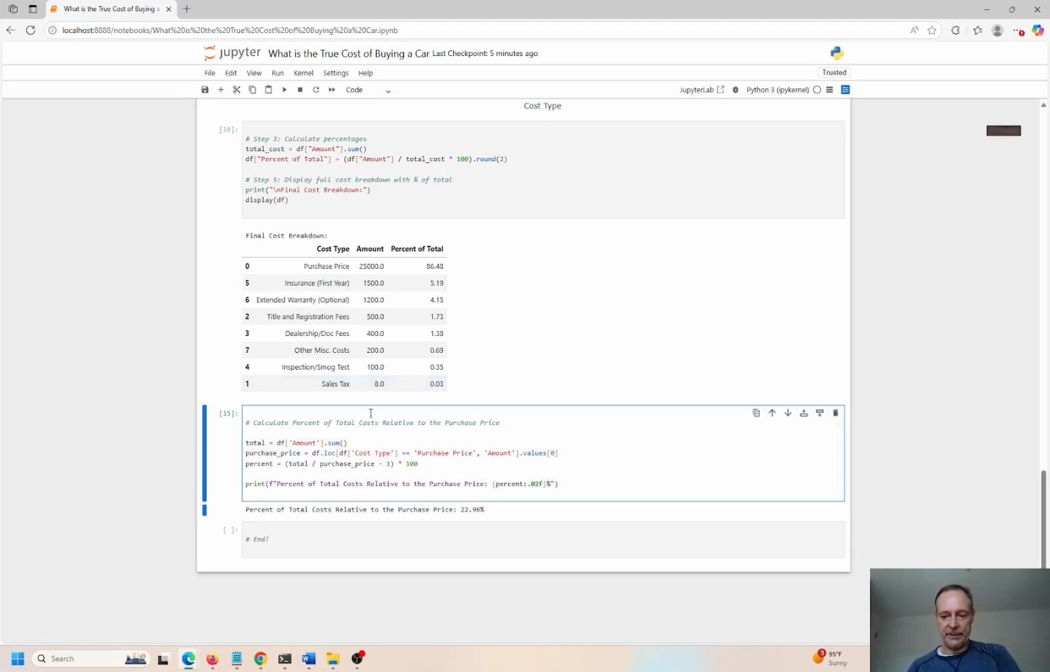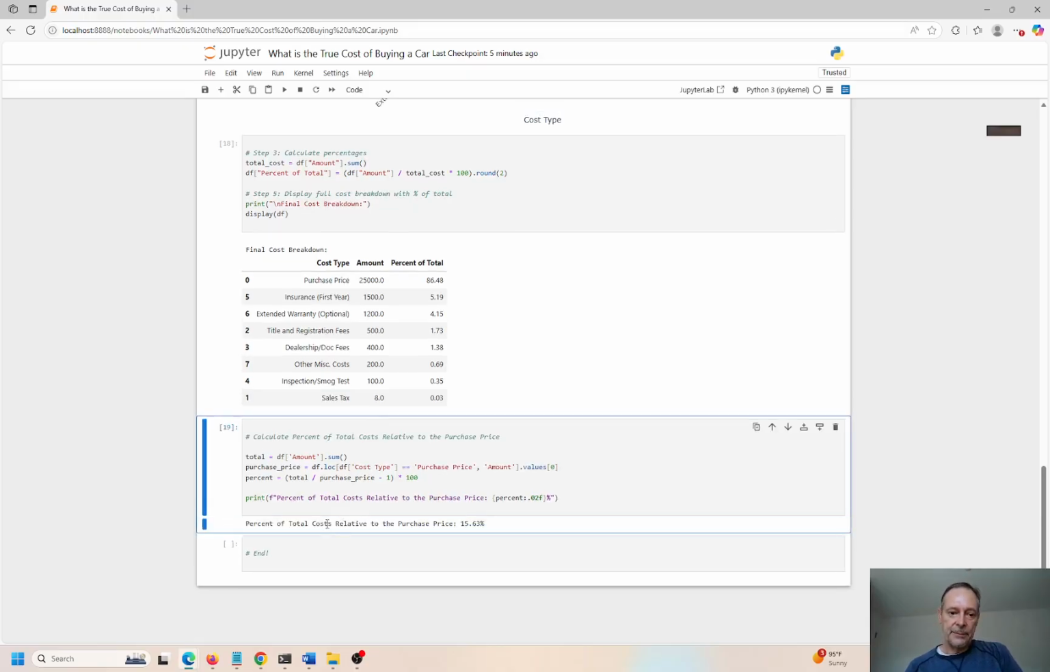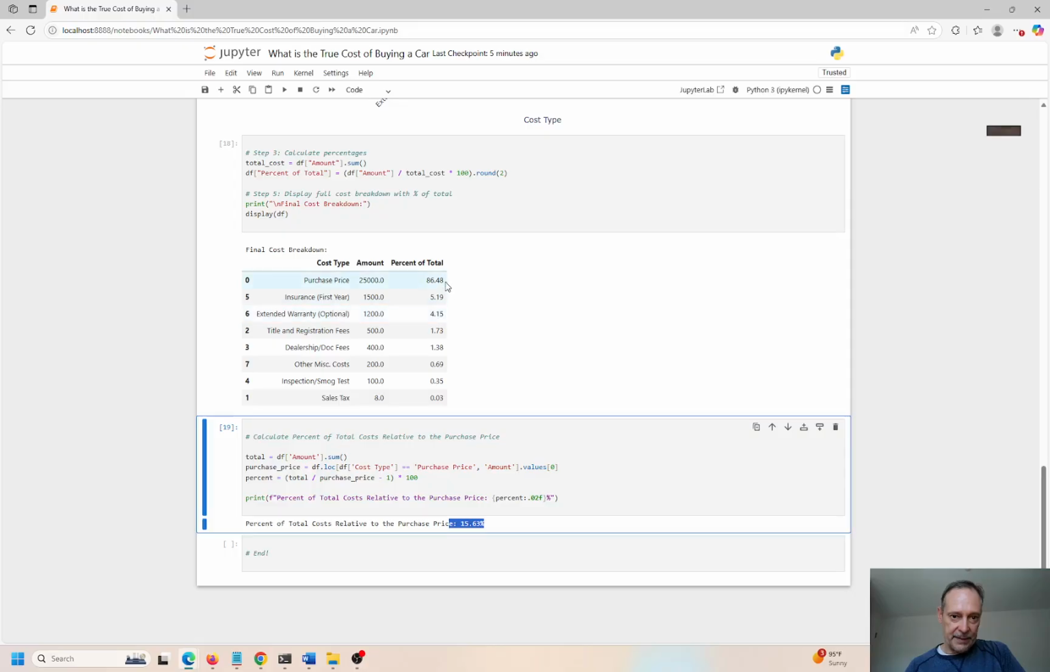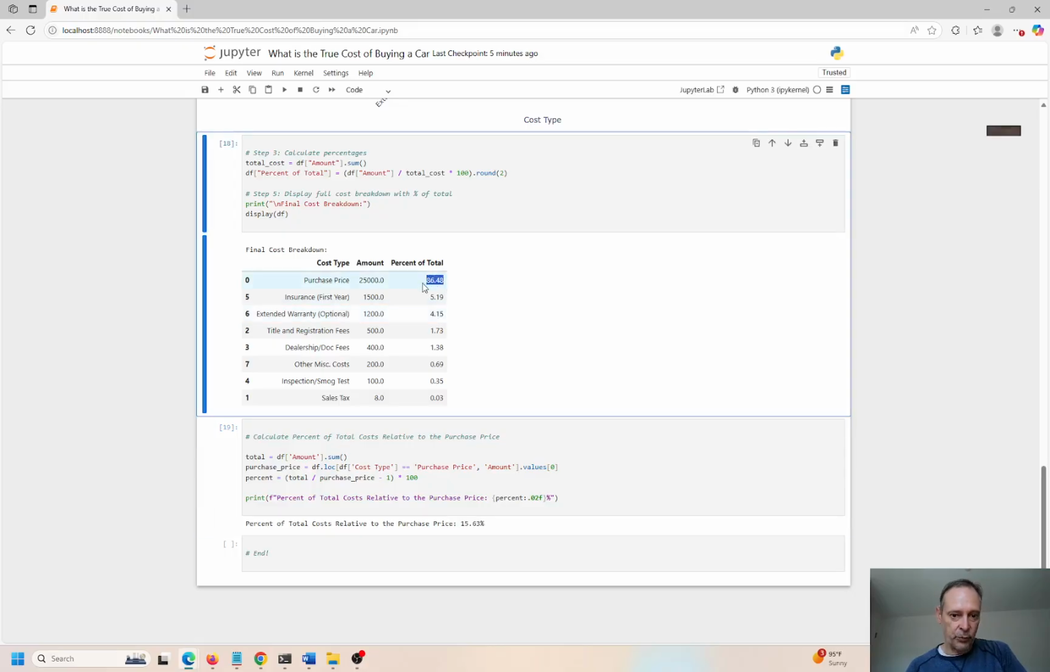We'll do one more example here. Okay, the percent of total costs relative to purchase price of the car is actually 15% higher. So you take 100 minus that, and you'll get about 15%. So 15 plus this 86 should add up to 100%.